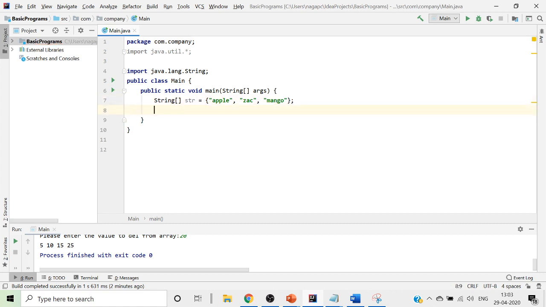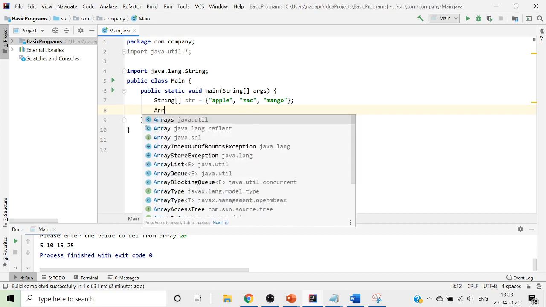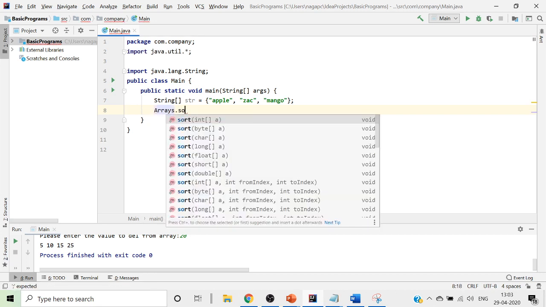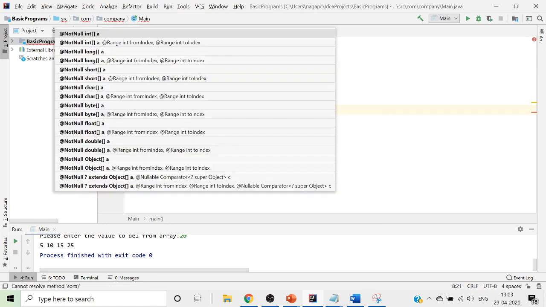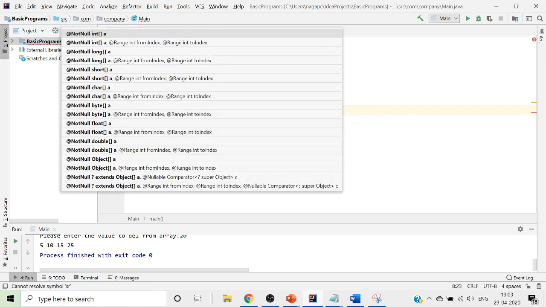When I want to sort it in order, I can just use Arrays.sort, and the array that I am sorting is str.